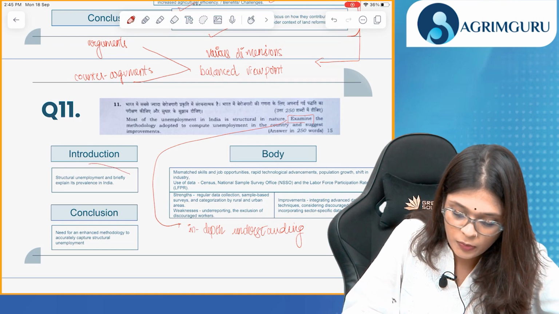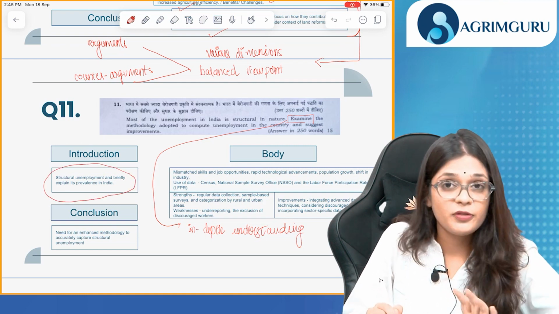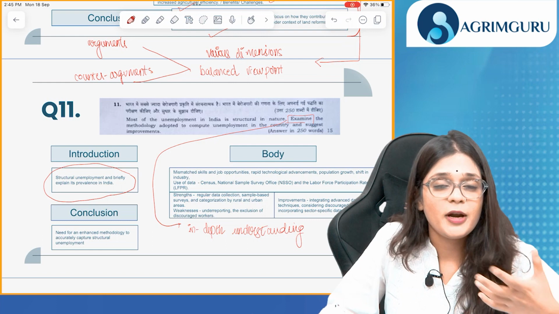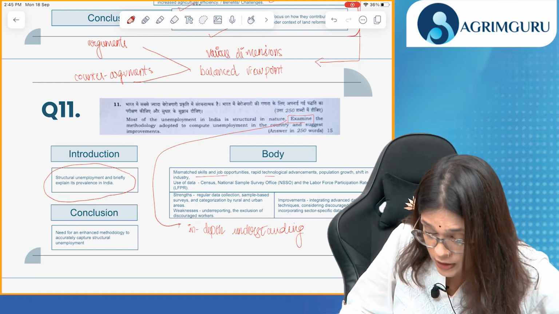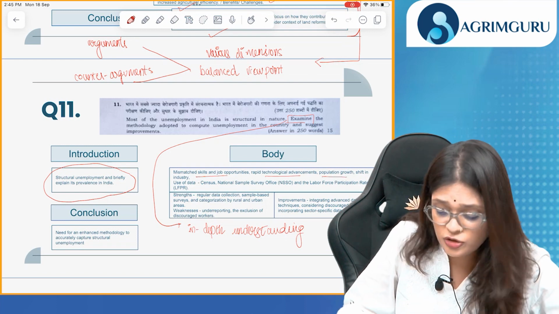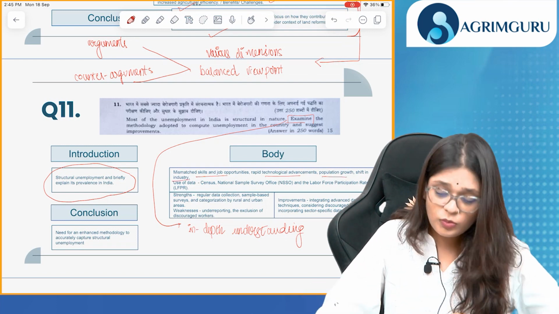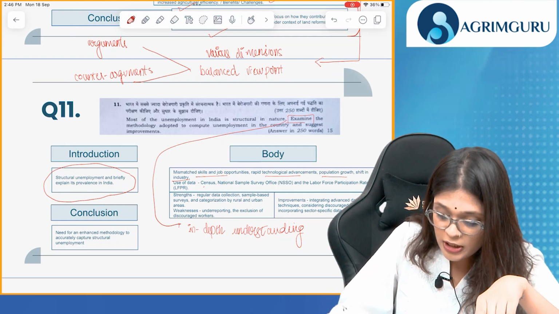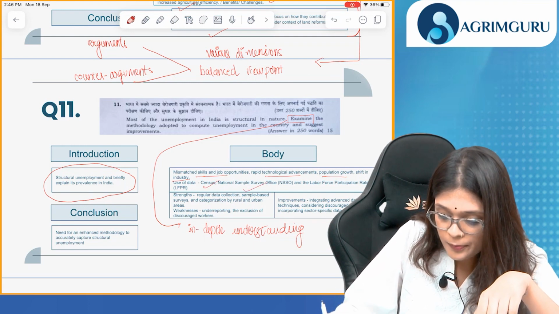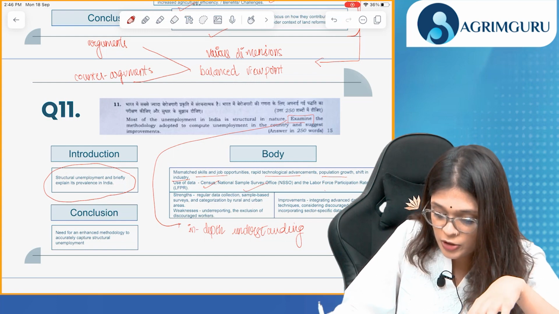In the introduction, explain structural unemployment and its prevalence in India. In body, why does this happen? Because of mismatched skills and job opportunities, rapid technology advancements, population growth, shift in industry, consumer preferences. What is the data that we use to compute unemployment? Census, NSSOs, and LFPR, that is labor force participation rate.